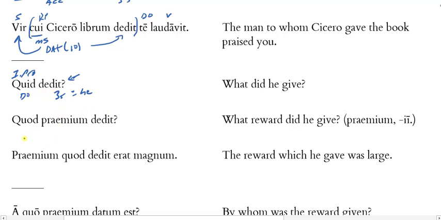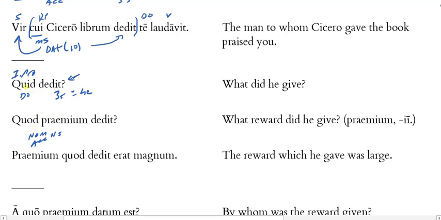Now in the next one, I have quod premium dedit. Here, premium is a neuter, and there is my genitive singular form. So what reward? Notice quod is nominative or accusative, neuter singular. Premium, as a neuter noun, could be either one as well. But notice then that these two actually have the same form. And the quod form versus the quid form.